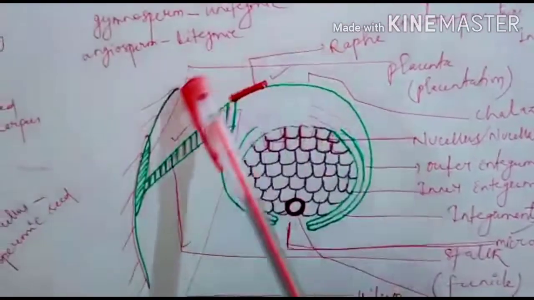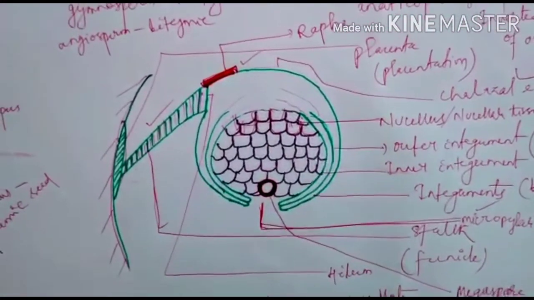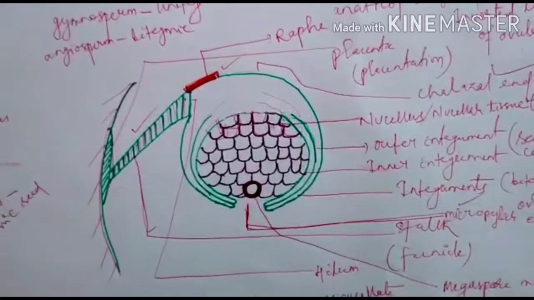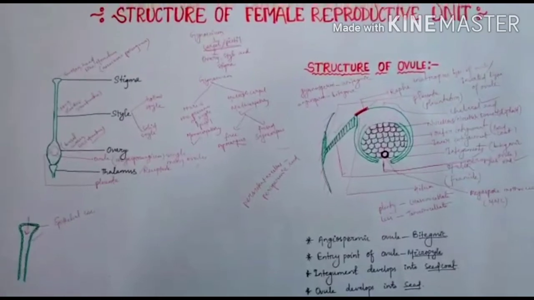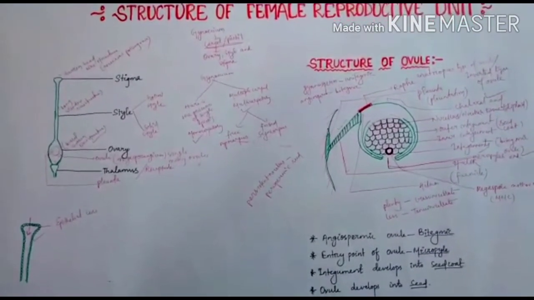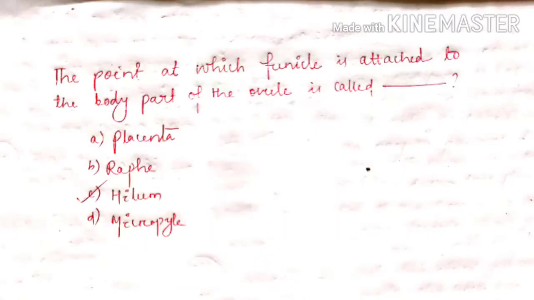Then this overall structure changes into seed. That means the ovule gives rise to seed. So this is all about the structure of female reproductive unit, that is gynoecium. Answer of this question is hilum. That is the point at which funicle is attached to the body part of the ovule is called hilum.